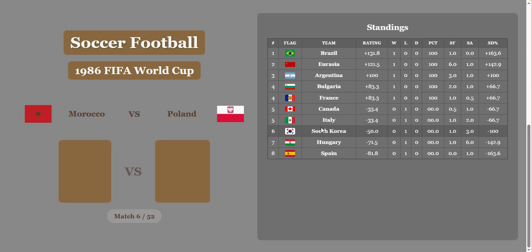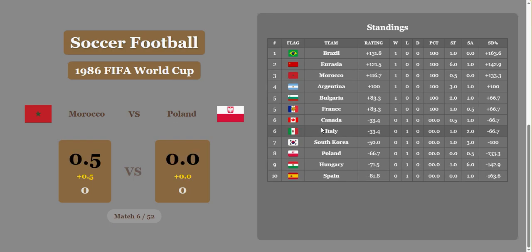Morocco versus Poland. Ended in a draw in 1986, but Morocco gets 0.5 goals. That's what I'm talking about right there. It will help you greatly when there's a draw. And Morocco in third place, Poland down in 8th.